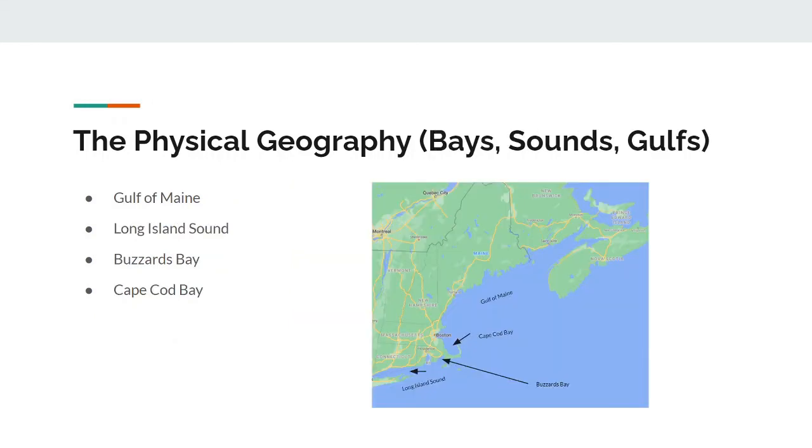And finally, for bays, sounds, and gulfs, we have the Gulf of Maine, which is basically this huge pocket of water off the Atlantic Ocean.